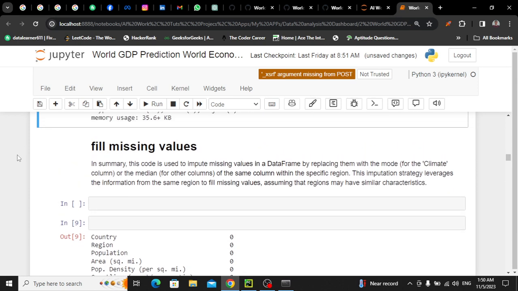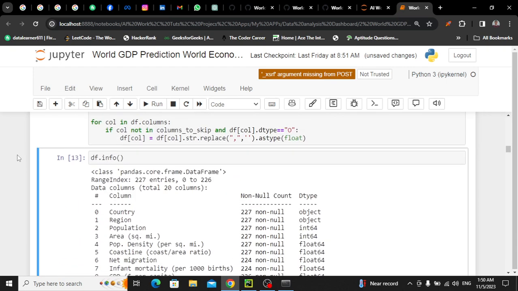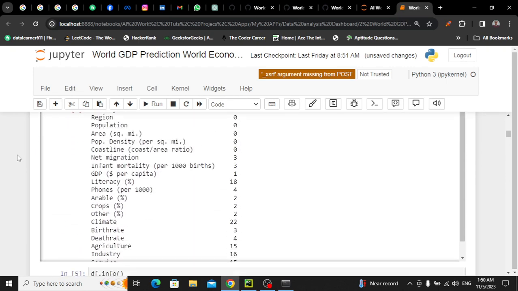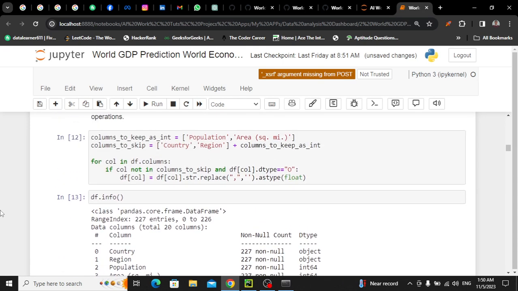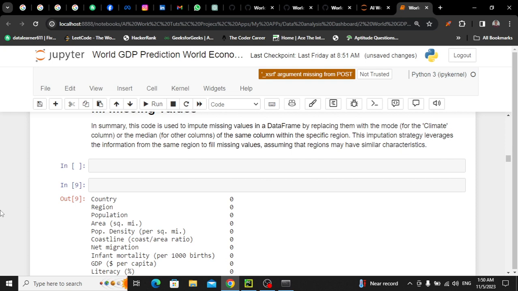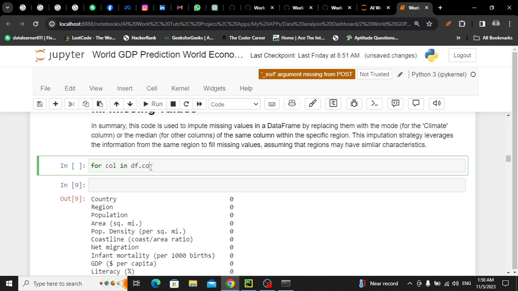Now let's talk about filling missing values, because I've shown you that we have some missing values, like right here. I've shown you that in GDP we have one missing value, and within literacy we have 18 values, and a few other columns. But once you explore the data set, each column, I want to fill all the missing values within that specific column by either mode or mean or median. So I have to implement logic. So first of all, I have to take all the columns one by one. So for all in df dot columns, but this time I need values, not only columns.